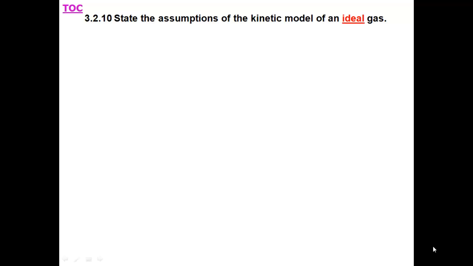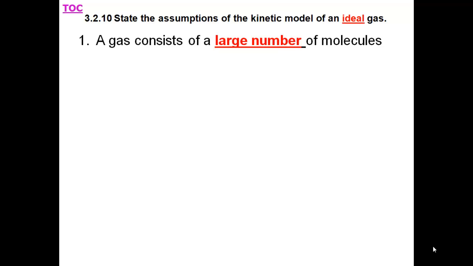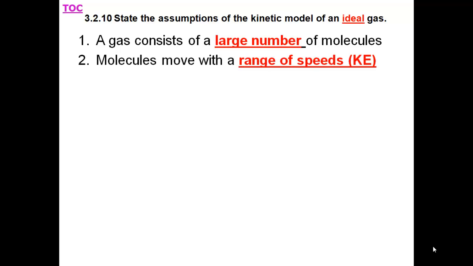Now we need to state the assumptions of the kinetic model of an ideal gas. These assumptions need to be committed to memory. Number 1, a gas consists of a large number of molecules, not a small number. The molecules move with a range of speeds, in other words, a range of kinetic energies.